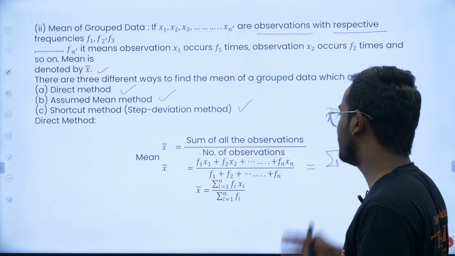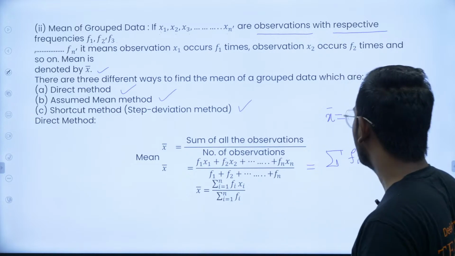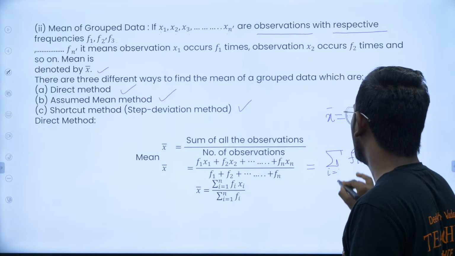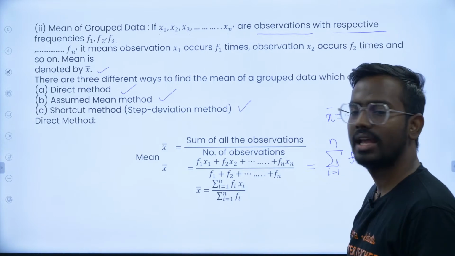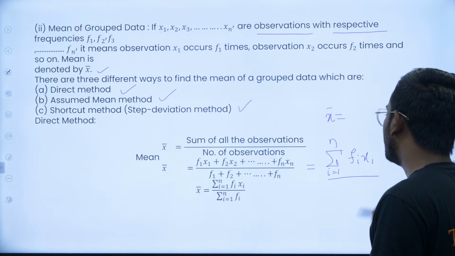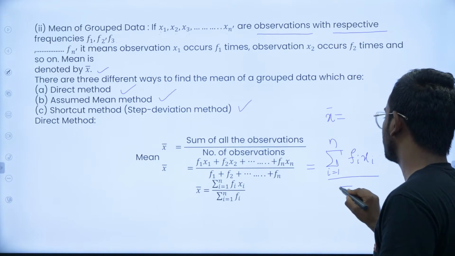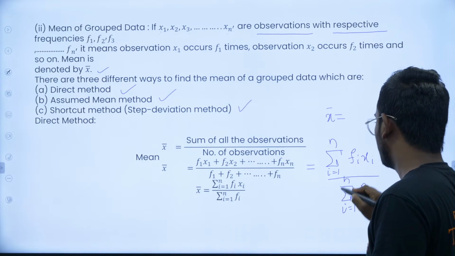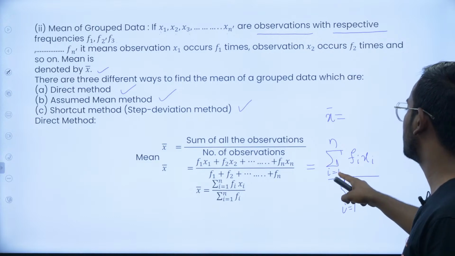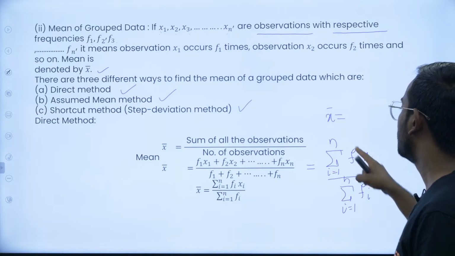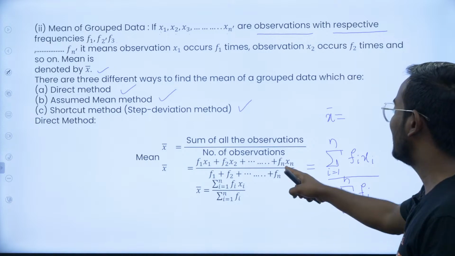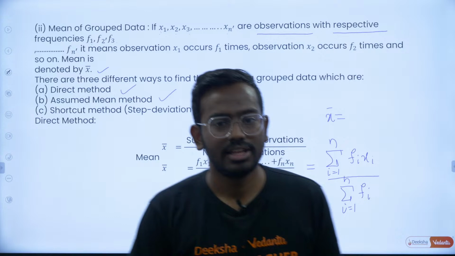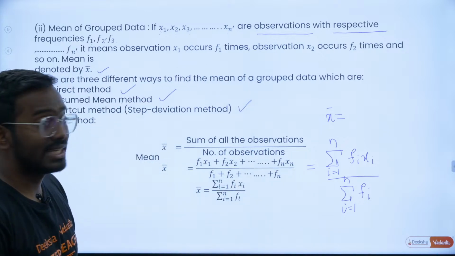So this is a very big thing, so you'll have to reduce it to a smaller form. I'll write it in a shortcut way, that is, i equal to 1 to n, divided by summation Fi, again i equal to 1 to n. So if you start from 1, it is F1 X1 plus F2 X2 plus F3 X3 till Fn Xn divided by F1 plus F2 plus till Fn. Hope this is clear. So this is how you can get the mean from the direct method.